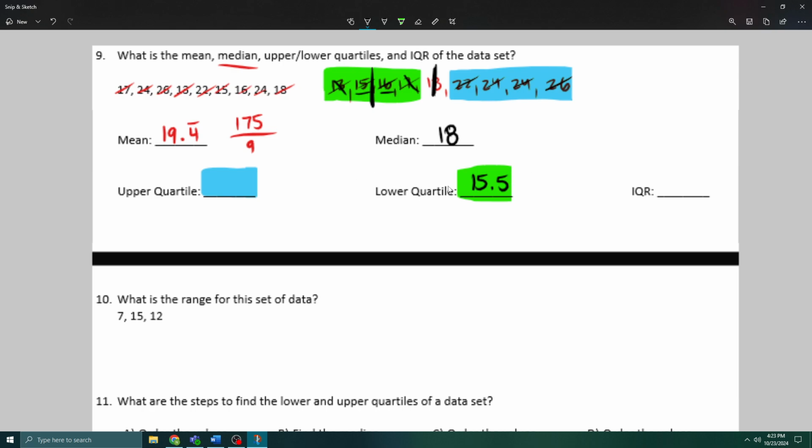And again, if you accidentally put 15.5 over here, I probably wouldn't knock you off. Like, you know what you're doing, you just misread. It's important to pay attention to what you're doing, obviously, but as you can see right there, I just found the median of my upper half, the blue values. It's just, again, half. And what is in between 24 and 24? Well, it's just 24. It's funny.